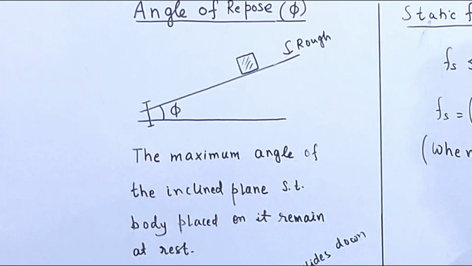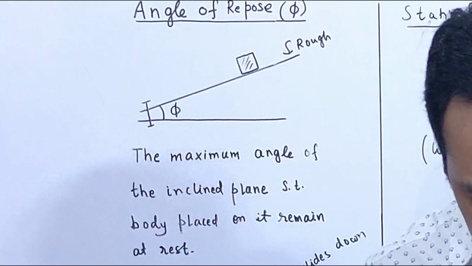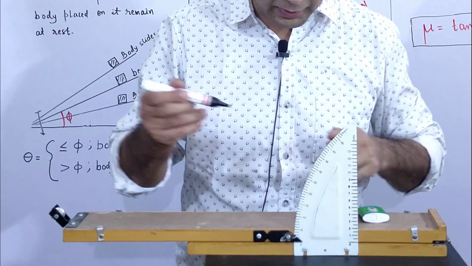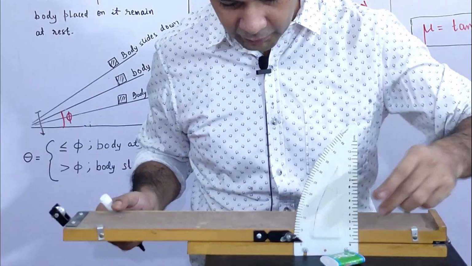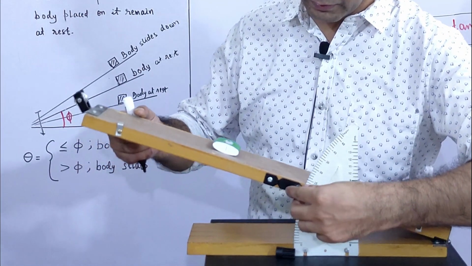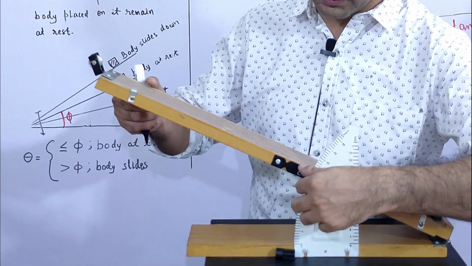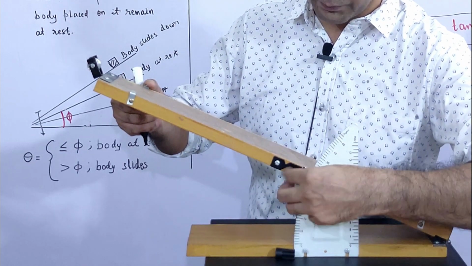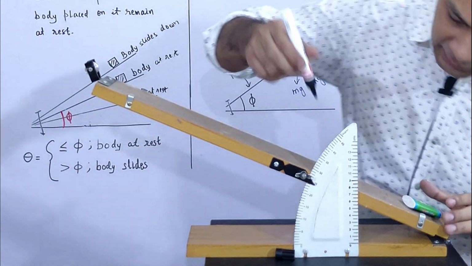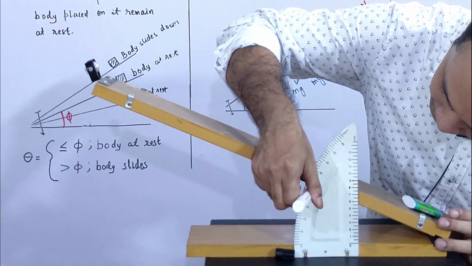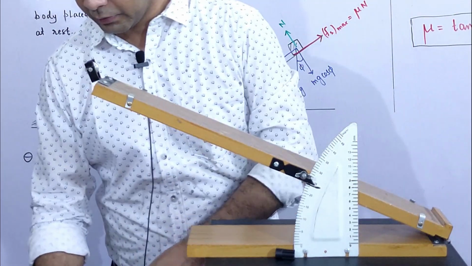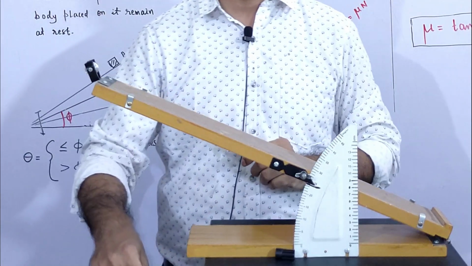Suppose this is the angle of repose of this body. Let's say this angle is phi.